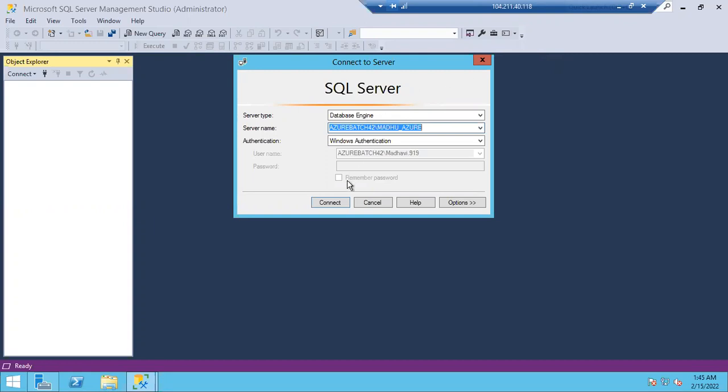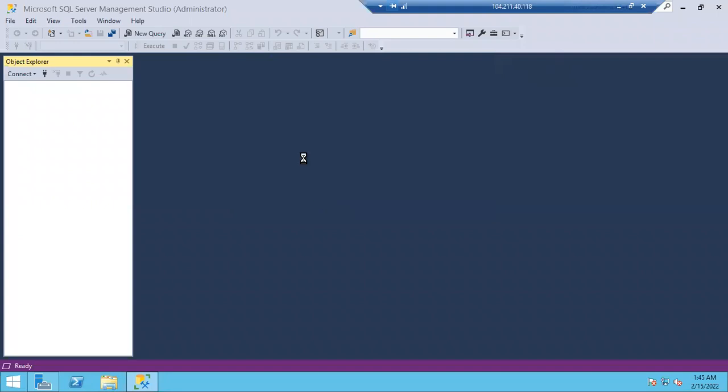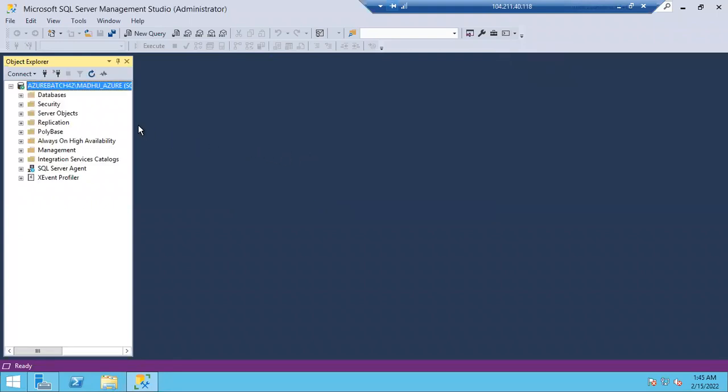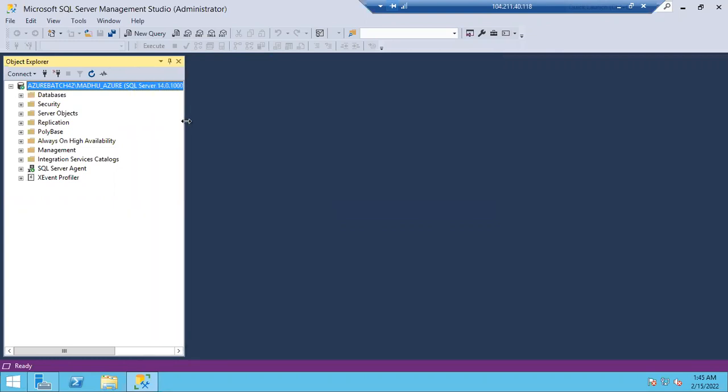Right, fine. Let's connect to the SQL Server. As my Azure subscription has ended, I'm going to use Madhavi's subscription. I just took Madhavi's machine, its IP address, and the username and password. I did not log into Madhavi's subscription, just took her credentials and connected. Madhavi is in Germany and I am in Bangalore, so I just connected to Madhavi's machine from Bangalore.